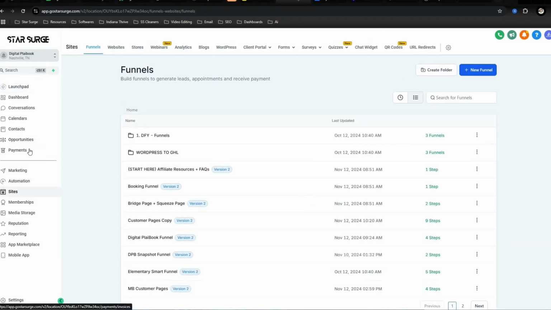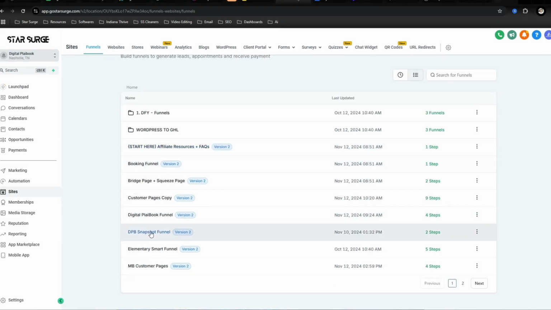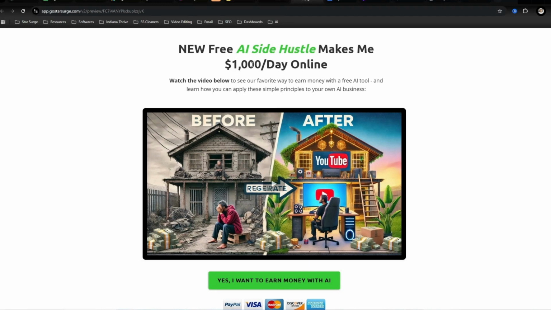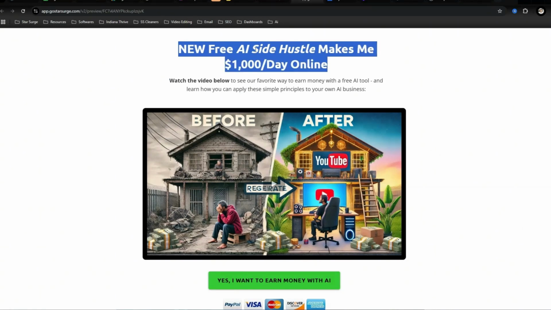So let's go ahead and take a look at the funnels. This funnel right here, digital playbook snapshot funnel, is just going to be the link or whatever you're going to be driving traffic to. And you can pick any one of the different AI tools, but for this case, new free AI side hustle, just some sort of header.